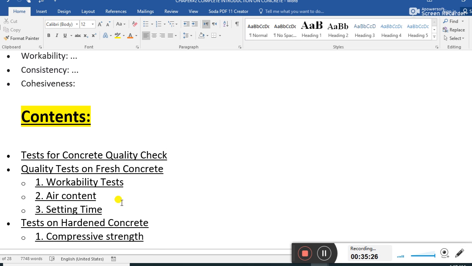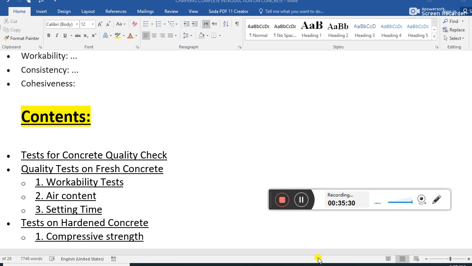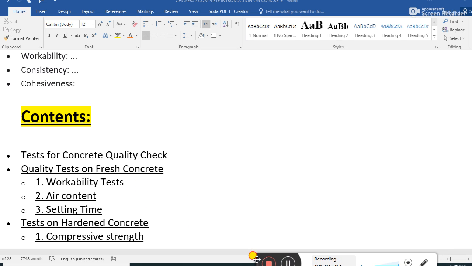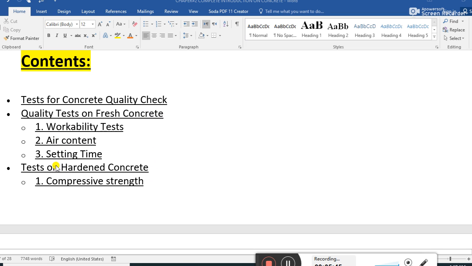Guys, another important thing about concreting is tests for the concrete quality check. Quality tests on fresh concrete: workability test, air content, setting time. These are the quality checks of fresh concrete.